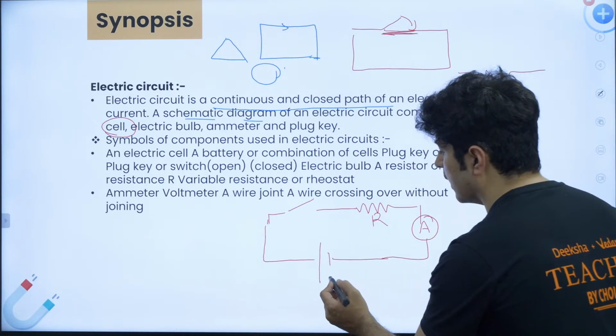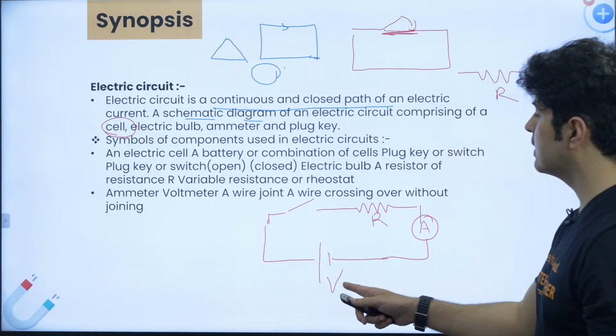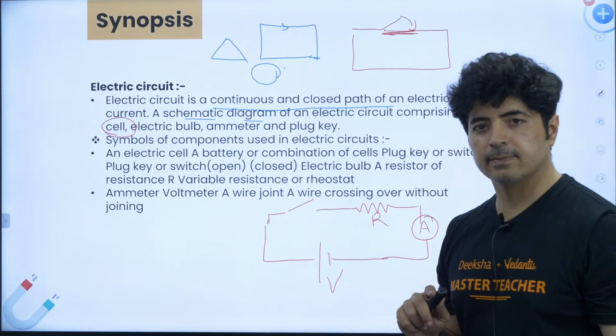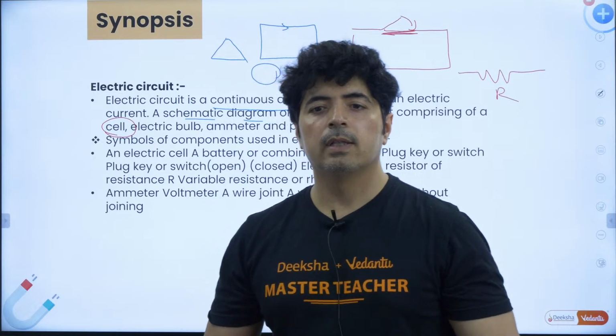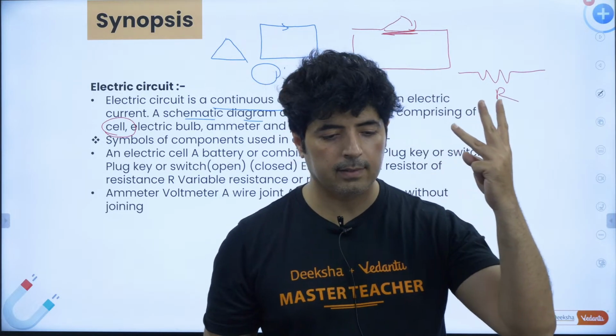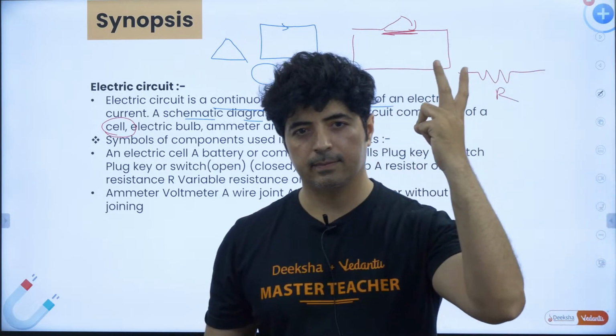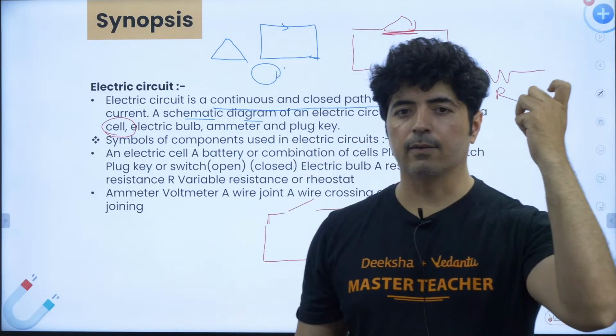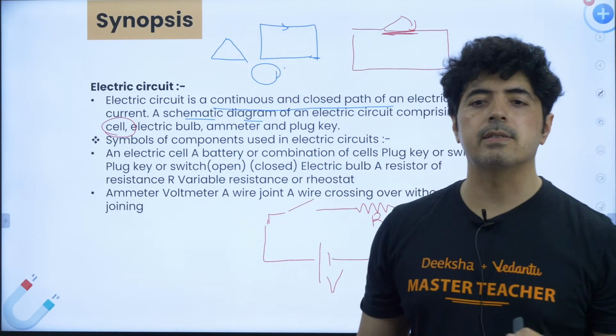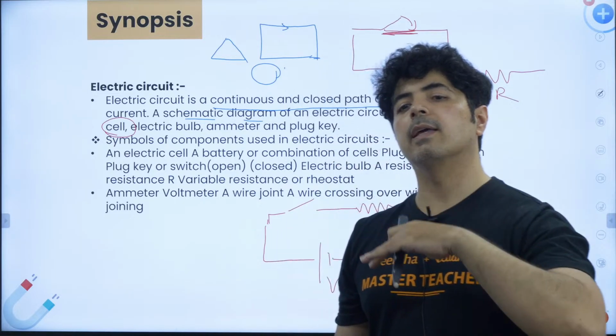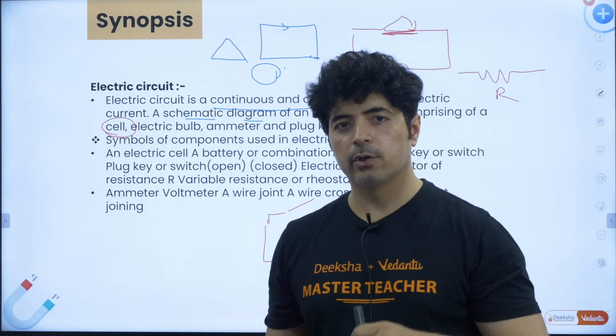Important parts are, we have a battery which gives potential difference, and we have resistance which opposes the current. So there are only three things we are interested in: current, resistance and voltage. In this chapter we are interested in these three. So let me go back to my initial diagram, what I showed you.